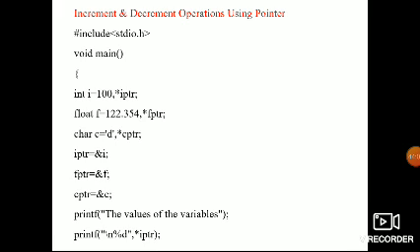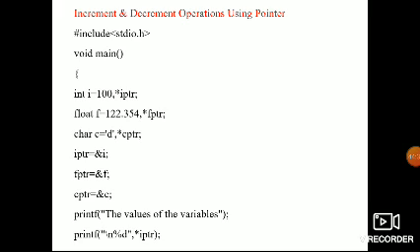Let us see what output you will get. Printf the value of the variable. What is the value of the variable? The iptr value, I need the value, so iptr 100 has to be printed, because if I use %d I get the integer number, whereas if I use %u, I will get the address.